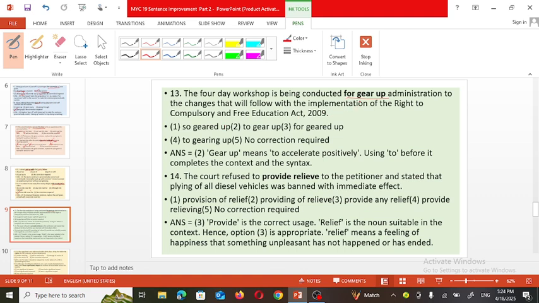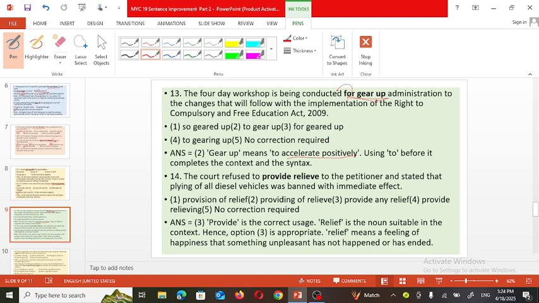So the underlined part or the bold phrase given is "for gear up." What do you mean by "for gear up"? The meaning of the phrase is: assert positively, or adjust with something positively.